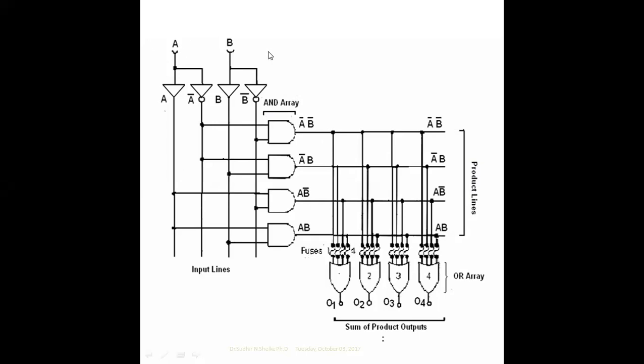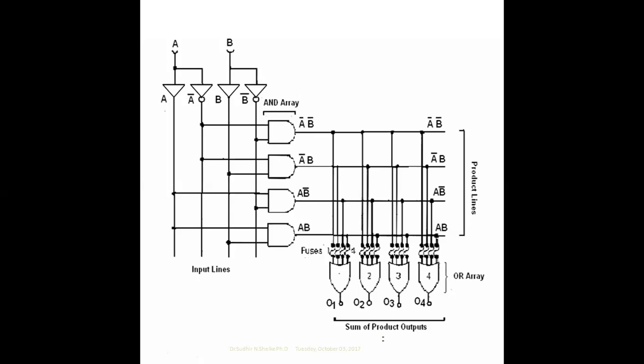Here these are the 2 input lines, a simple 4 cross 4 connection. Here all the lines have been connected. Here the fuses are there. Through this fuse, we decide whether this fuse has to connect or not. By means of the program, the fuse either needs to open or close, based on the programming logic.